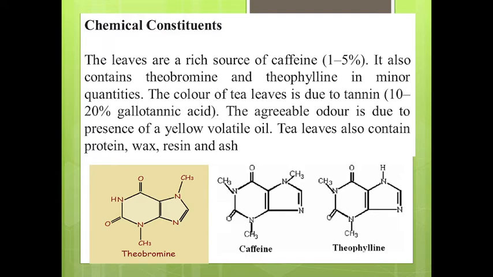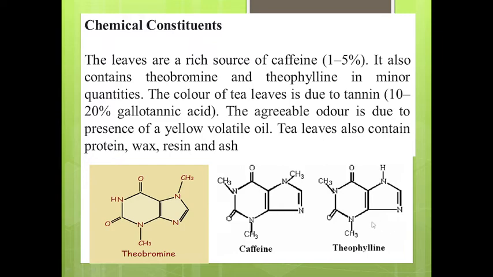The color of tea leaves is due to tannin and 10 to 20% gallotannic acid. The astringent effect of tea is due to tannins. The agreeable odor is due to the presence of yellow volatile oil. The tea leaves also contain protein, wax, resin and ash.